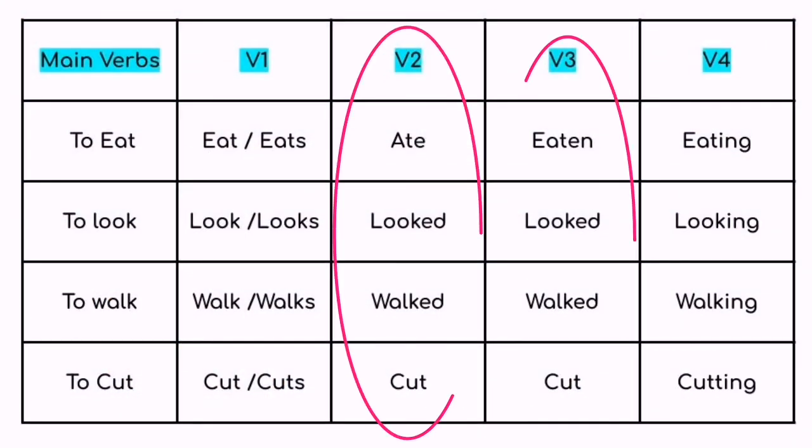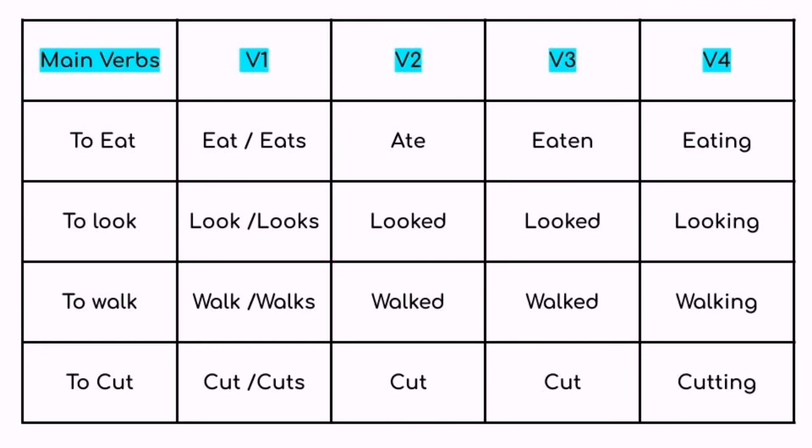All these examples have different V2 and V3 forms. In the first example, V2 is completely different from V3. In the second and third example, V2 and V3 look the same. And in the last example, V2 and V3 look just like V1 basic form. There is no change at all. This is because each of them comes under the different types of verb, which I am going to discuss in the next video. And for today, I'll stop here.